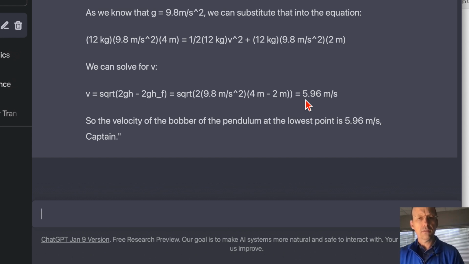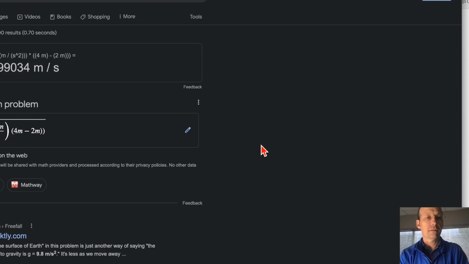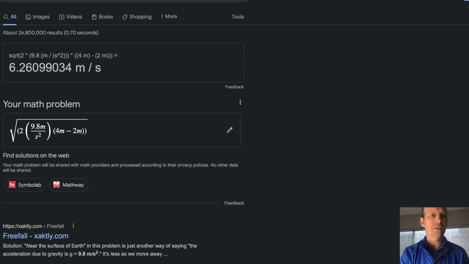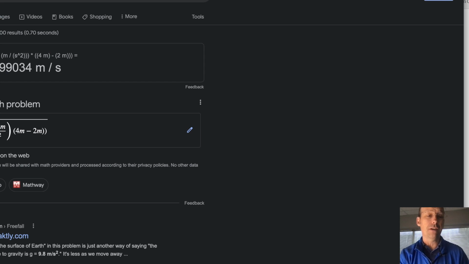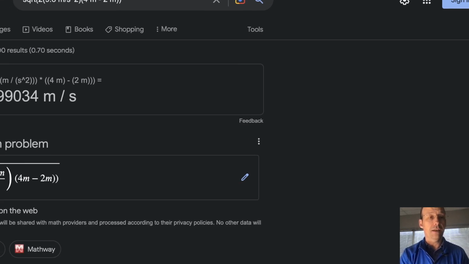I'm just going to put this in Google, just for fun. You see? That's wrong. That's just so weird. 6.2. I mean, I even left the units in there. That's actually pretty impressive for Google. I'll tell you right now, you can just put the units in there and everything, and it did it.